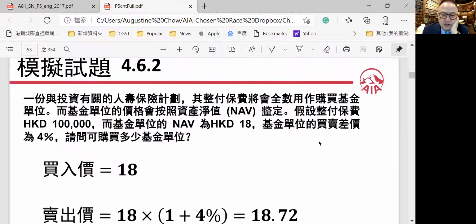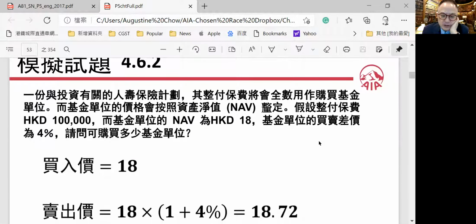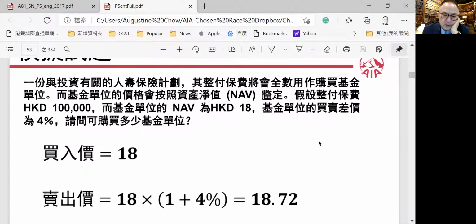So this question is asked: an investor makes an investment account and puts in some money according to the net asset value (NAV). Let's say they put in 100,000 Hong Kong dollars, and at that time the unit rate (NAV) is $18 Hong Kong. How many units can they buy? For example, when there's a buy-sell spread of 4%, if they buy at $18, when they sell they will sell at 18.72.